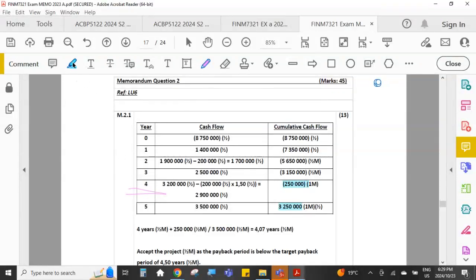And also remember, I told you to take your highlighter, highlight the year number of the last negative amount, and then you are going to highlight the negative amount and calculate that over the next positive cash flow in. Okay, so we can draw a diagonal line like that.